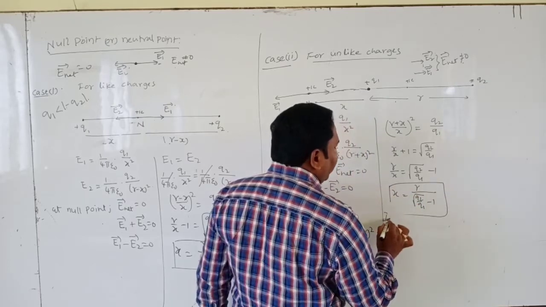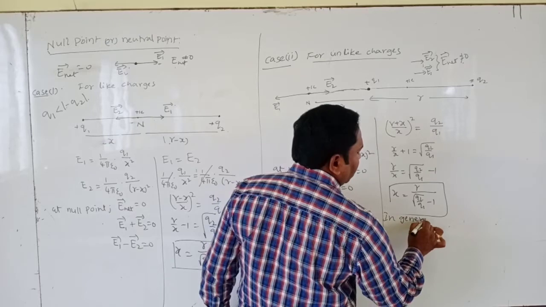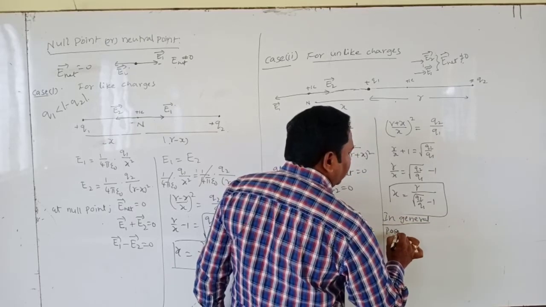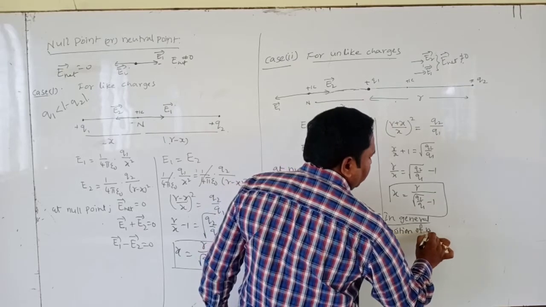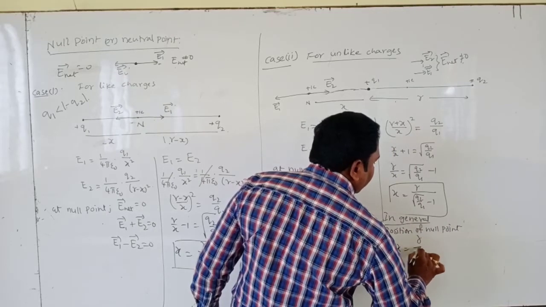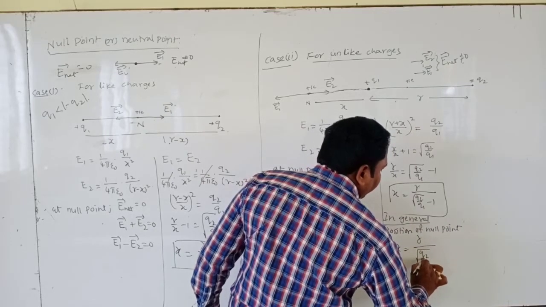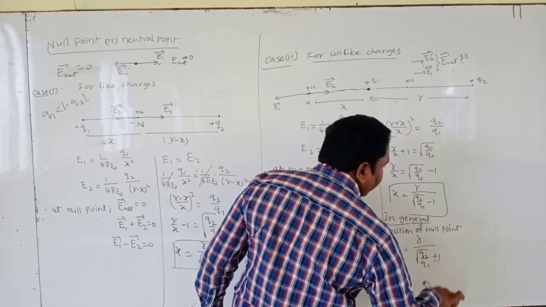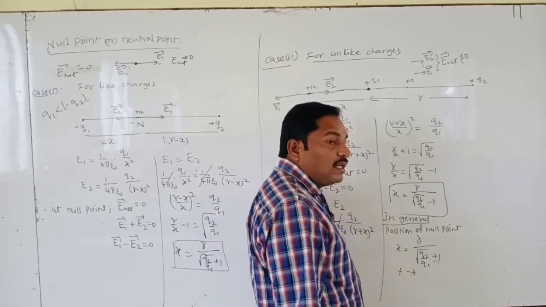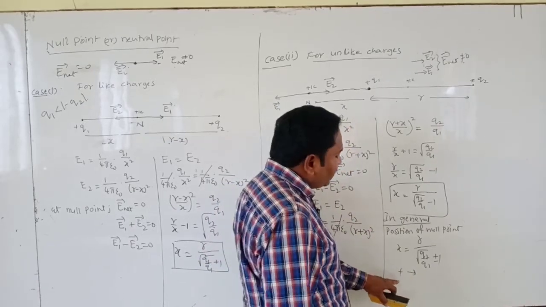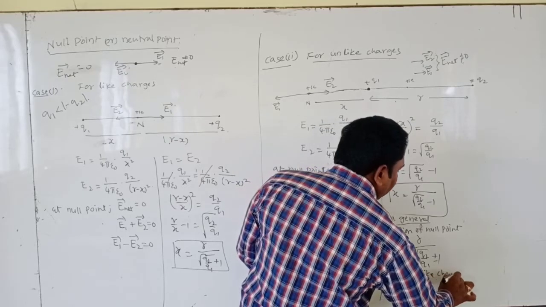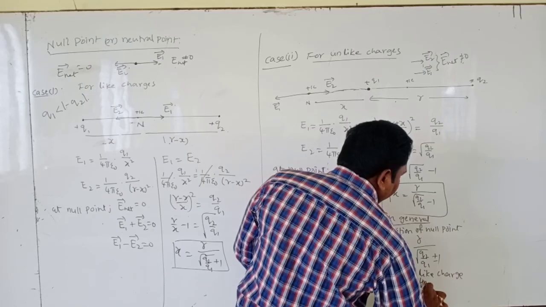So in general, we can write the position of the null point: x is equal to r by (root over Q2 by Q1, plus or minus 1). The plus symbol is for like charges and the minus symbol is for unlike charges. This is for like charges and this is for unlike charges.